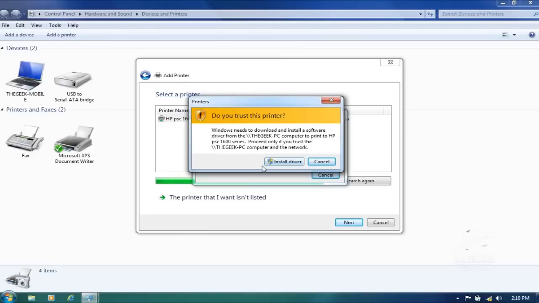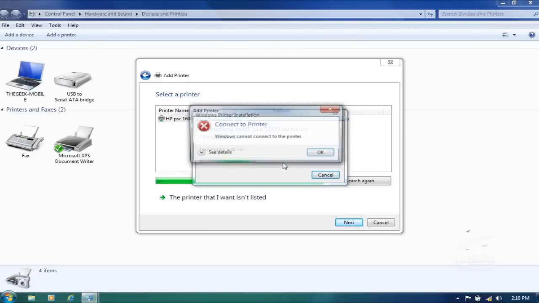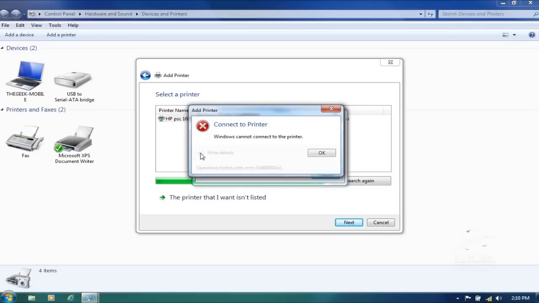So we click install drivers. It's nothing. See, this is the error that I'm talking about, 0x000003E3. If you search for this on Google or any other search engine, you're gonna find a bunch of problems. Everybody has a problem with this.